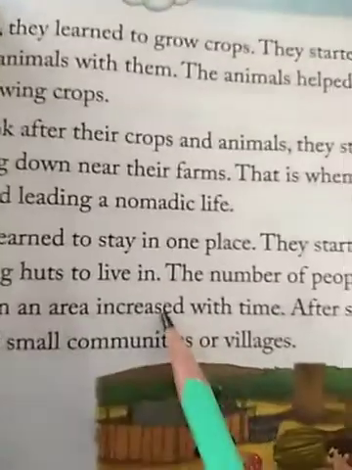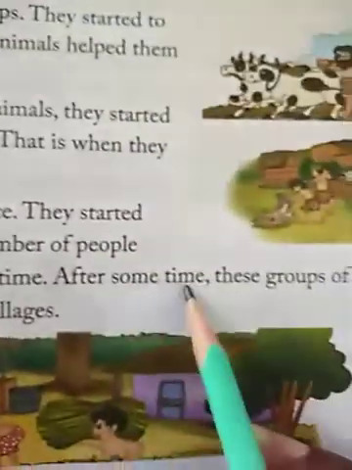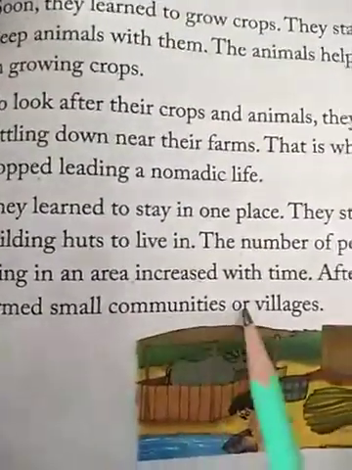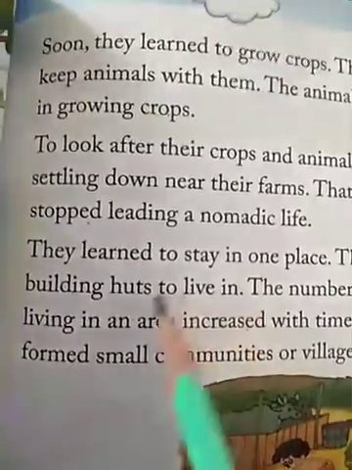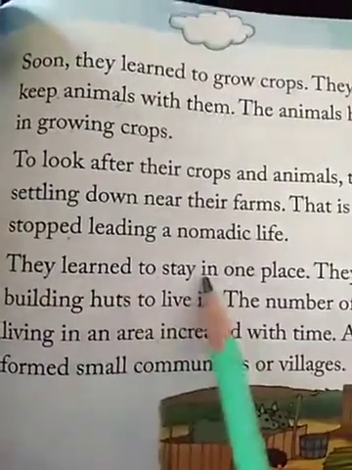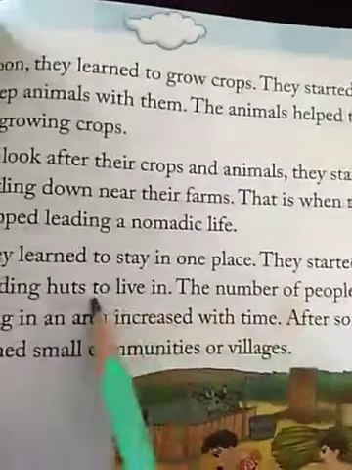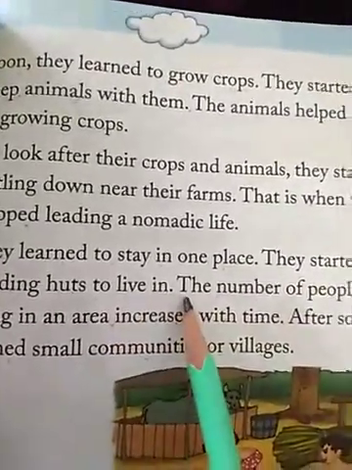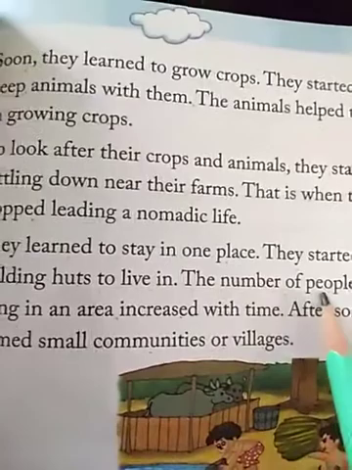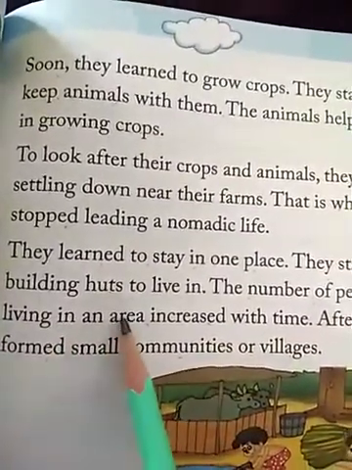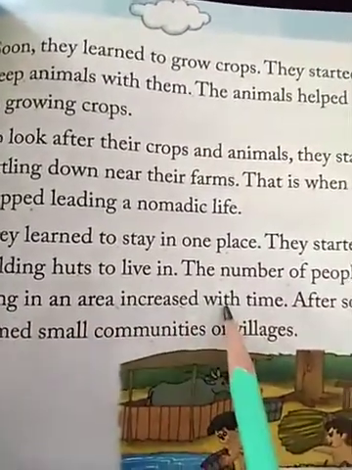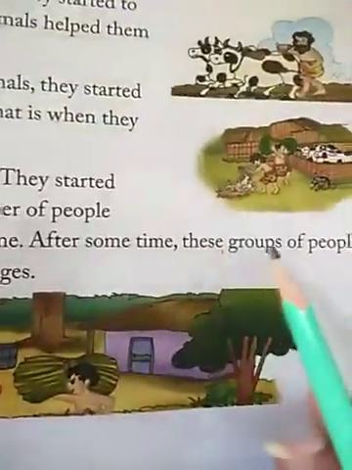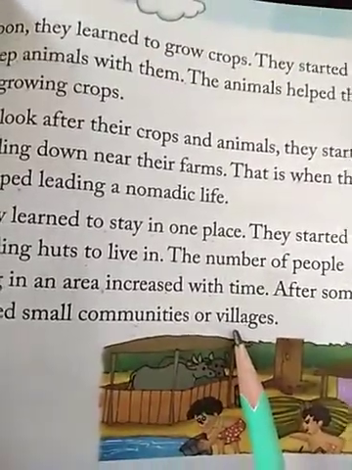The number of people living in an area increased with time. After some time, these groups of people formed small communities or villages. Now, they learned to live in one place and also started building huts for their living. Over time, the number of people living in a particular area also started increasing. After some time, the groups of people formed small communities or villages.